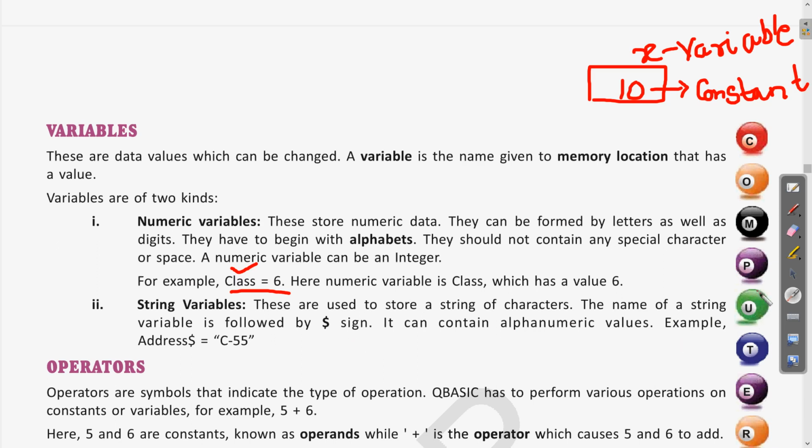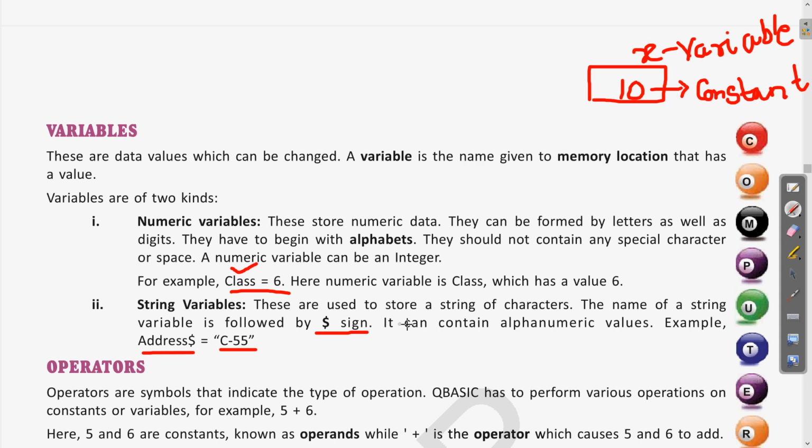So we will use a symbol like this, which will denote that it is a string variable. It can contain alphanumeric values. For example, address dollar. Clear? So this address dollar is the string variable, so that is why it has a dollar symbol, and whatever value is stored can also be alphanumeric. Clear? So whatever value is written is written in double quotes.